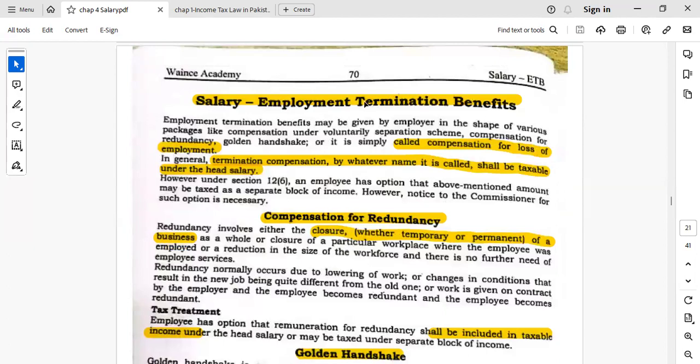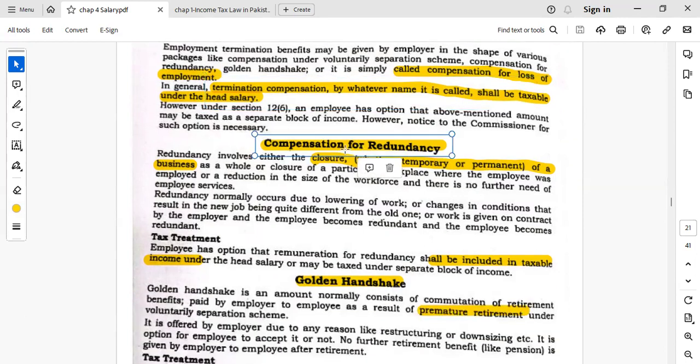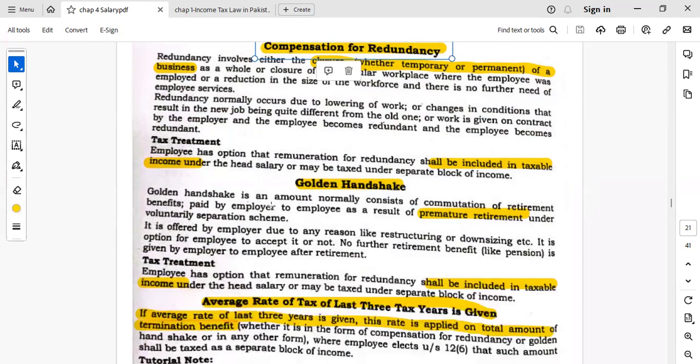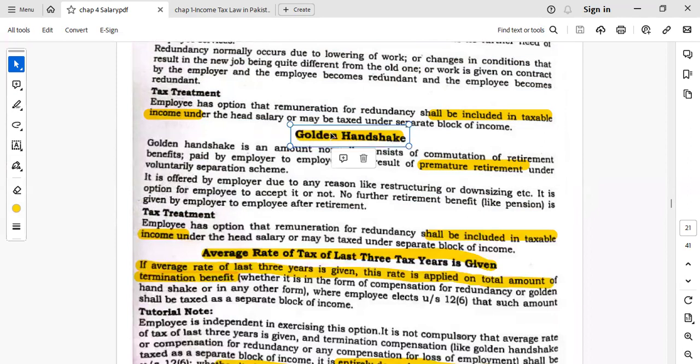Next one is termination benefit. Termination benefits in any form will be basically taxable. Whatever name you give them, that is taxable. Compensation for redundancy: if a business is going to close any part of the business or the whole business and compensation is paid to the employee, that compensation is taxable and will be added in the income under the head of salary.